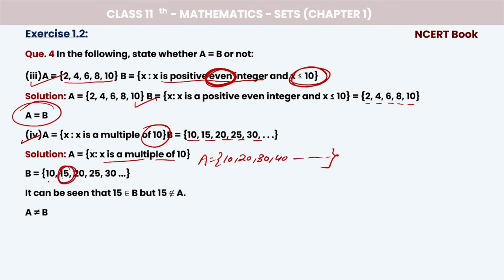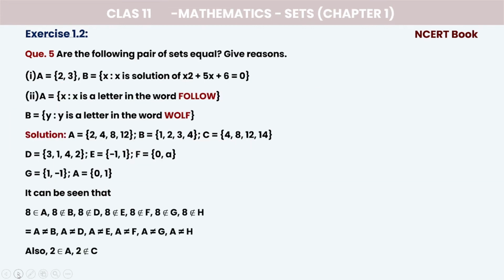Now 15. Sorry, is 15 existing in B? Yes. 15 belongs to B, but 15 does not belong to A, right? Some elements are there. Find one or two, more than that is your choice. But one is sufficient to prove that this set is not equal to the other one. So 15 belongs to B, but 15 does not belong to A. So this implies A is not equal to B.